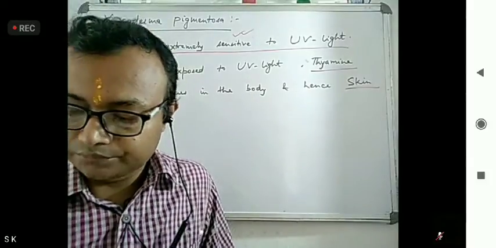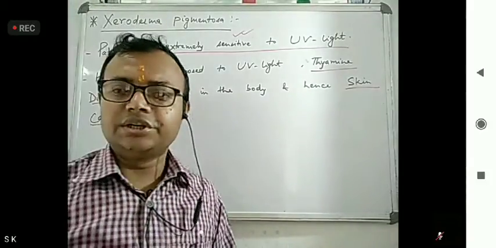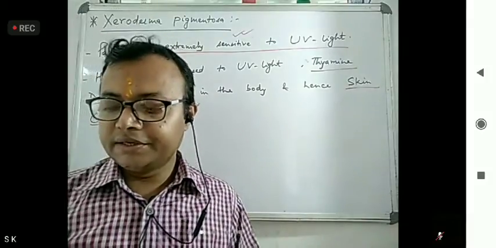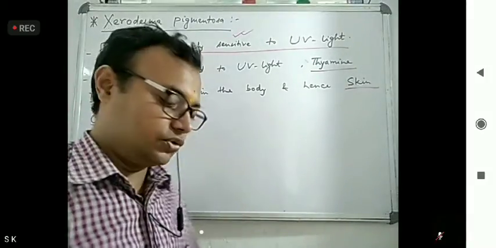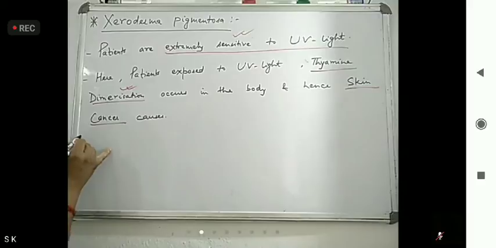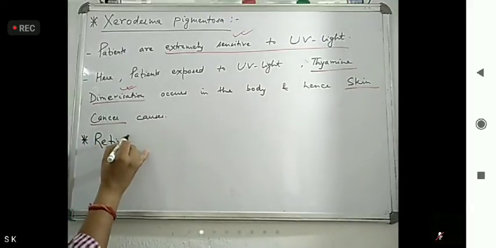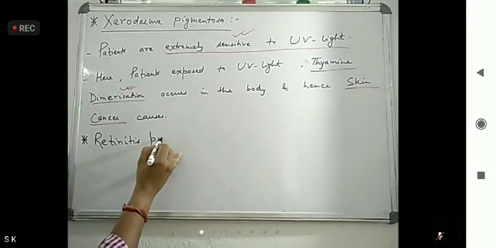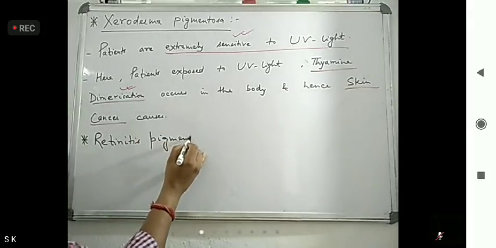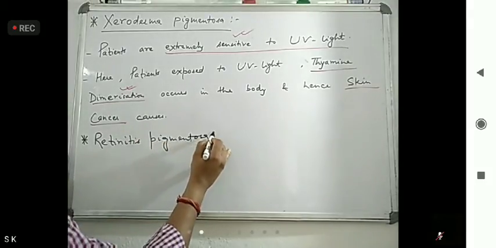Now the next disease is retinitis pigmentosa.